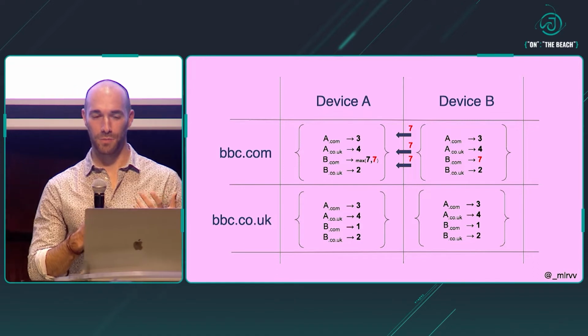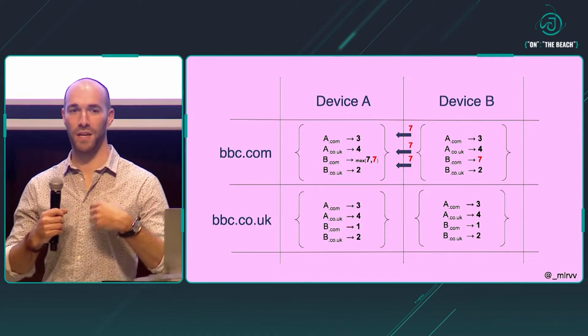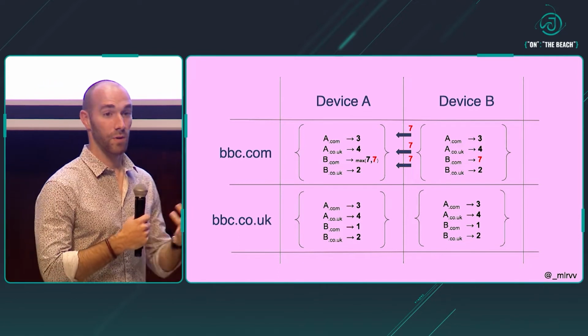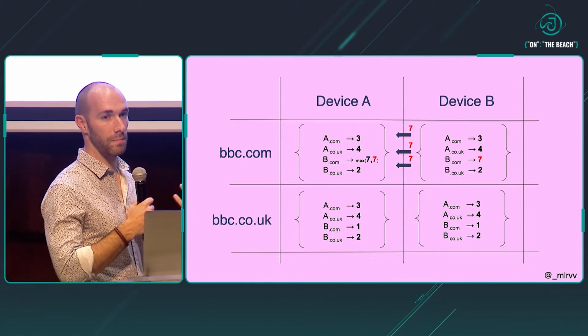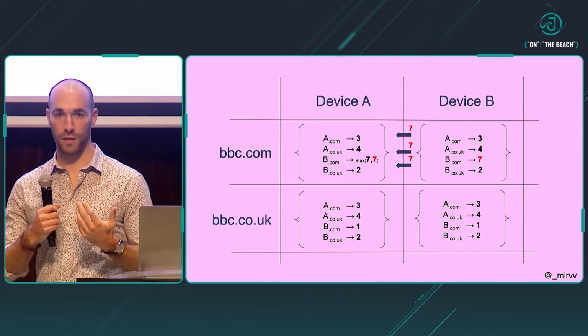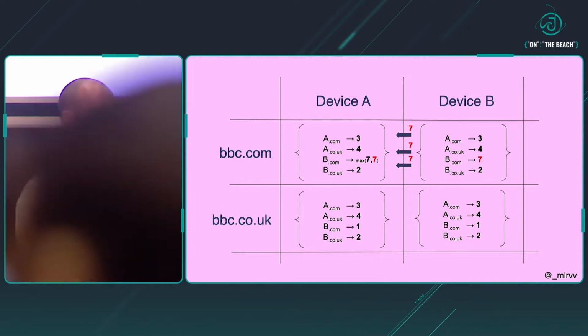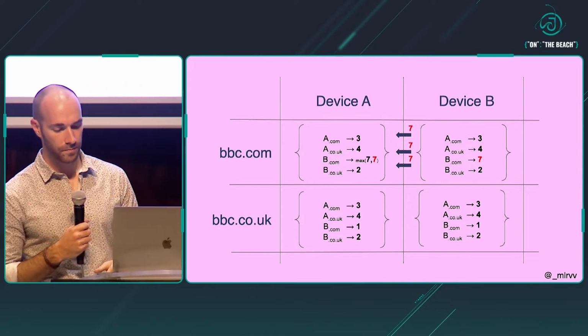If we send the update multiple times, maybe we're just bad programmers, we don't really know how to do this stuff, and we send 7 multiple times. Well, at this point, it doesn't really matter. If we do the max of 7 and 7, it's still 7. So we're still in the correct state. We're not double counting anything. We haven't lost any information. It's still all very nice.